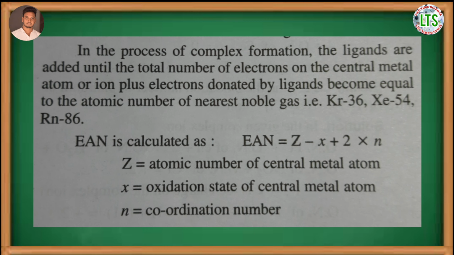Effective atomic number is calculated by the formula Z - x + 2n, where capital Z denotes the atomic number of the central metal atom or ion, small x denotes the oxidation number of the central metal atom or ion, and small n denotes the coordination number of the central metal atom or ion.